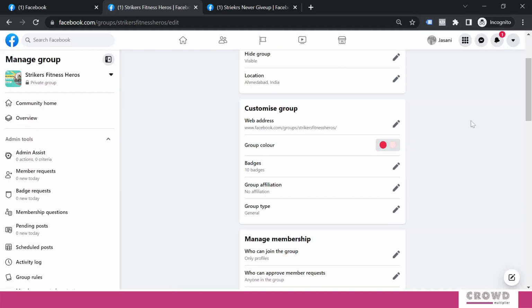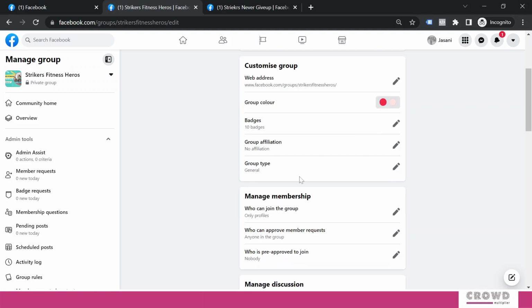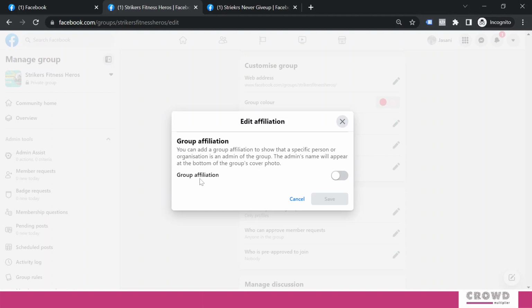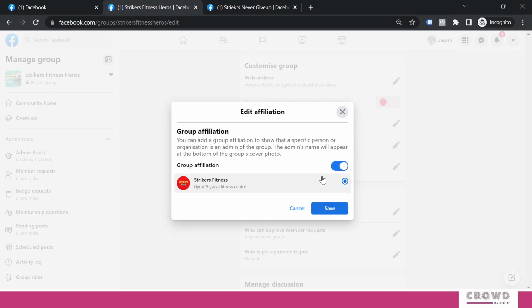There's a psychological benefit, like people love to have this kind of badges, so you should turn it on. Group affiliation, over here you can see group affiliation. If I turn it on, then it will always showcase that Strikers Fitness is associated with this particular group, and I would like to do that, so I will click save.